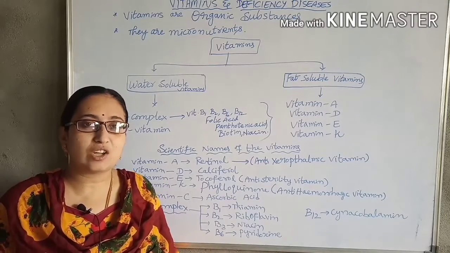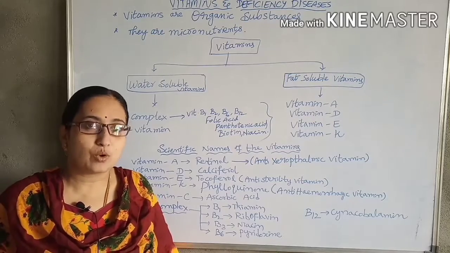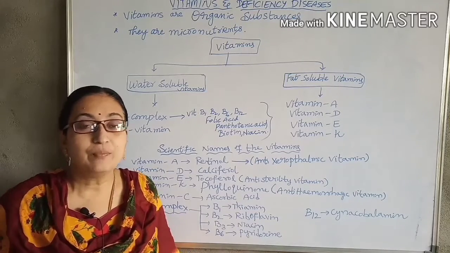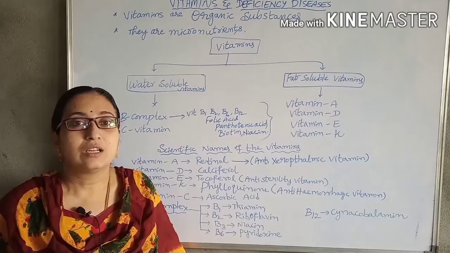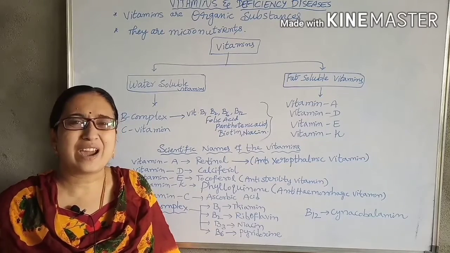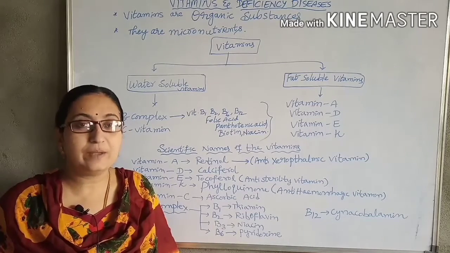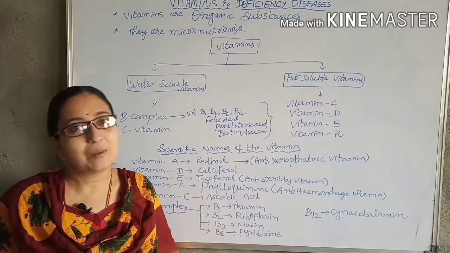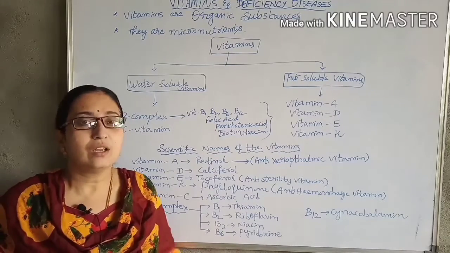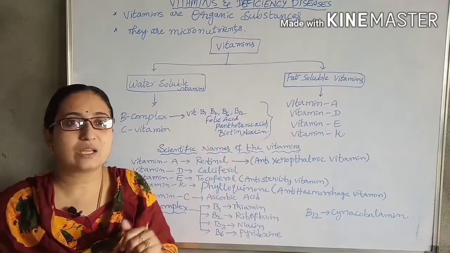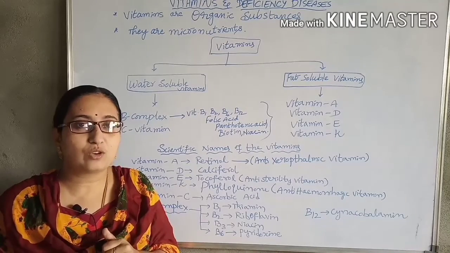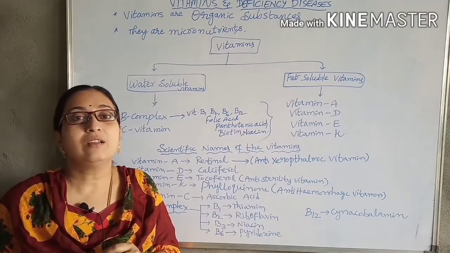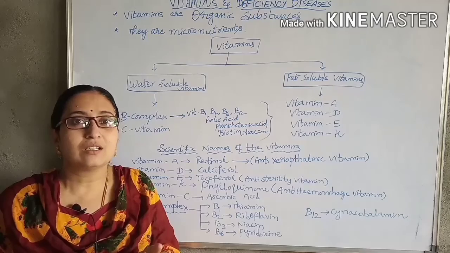The macronutrients are carbohydrates, proteins, fats, etc., and micronutrients are required in very minute quantities by the body. They are vitamins and minerals.